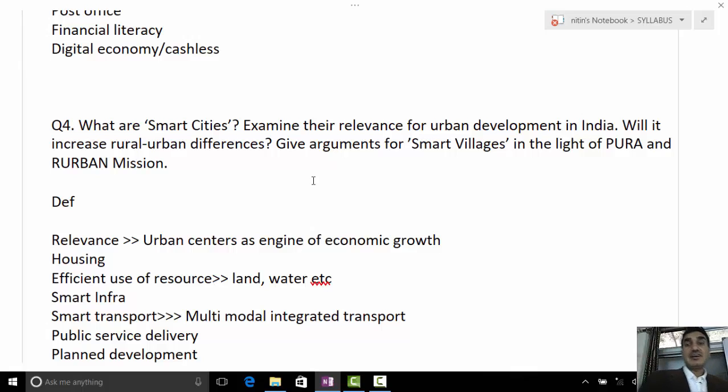So why give arguments for smart villages? The question doesn't ask to explain the urban mission only. You write a couple of lines about the urban mission and Pura, but your main argument should be regarding smart villages. Why should the government adopt smart villages? Then you write how, if the villages are smart in themselves, first of all, the quality of life of the villagers will improve. They'll have better facilities, sanitation, water supply. Open defecation would be eradicated. All these things.